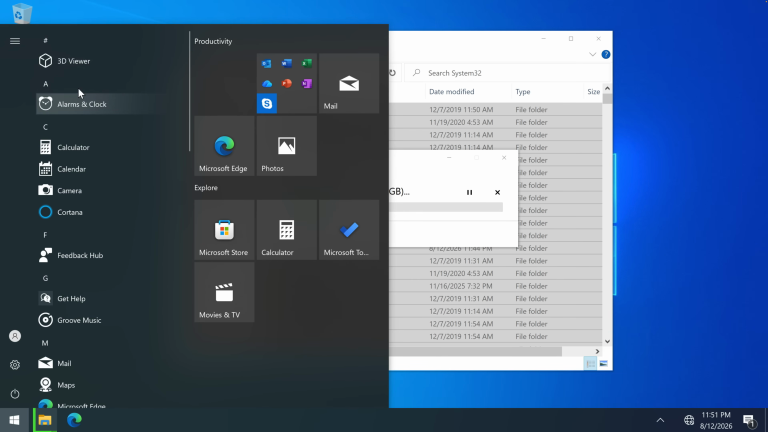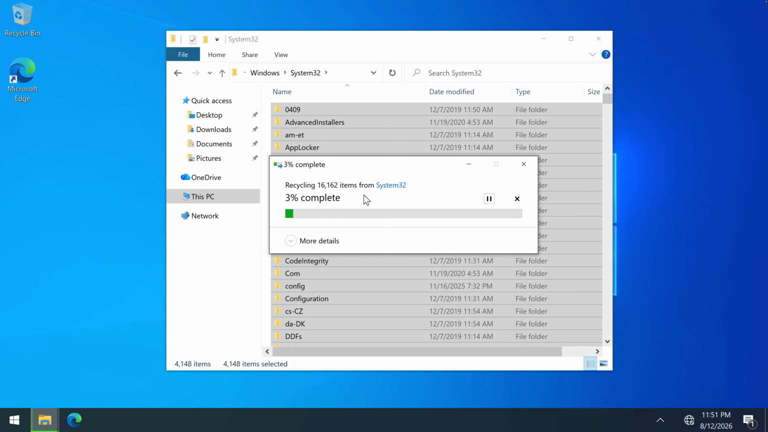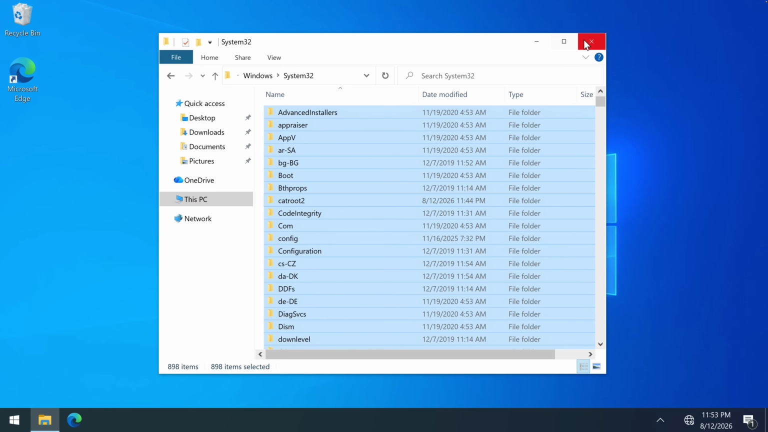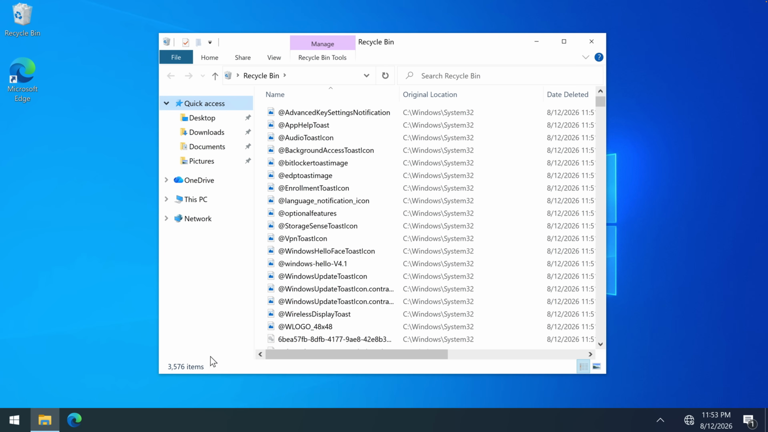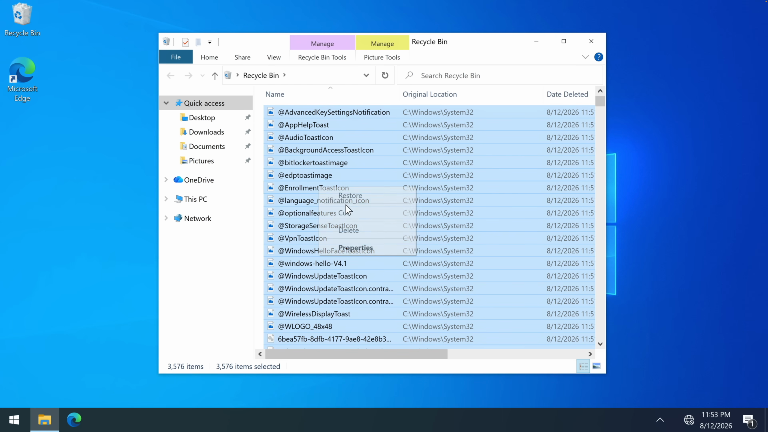But so far everything seems just about the same. And it's gonna take a while. And so with System32 also deleted on top, we also have 3,500 items. Okay, let's delete all of these ones as well.